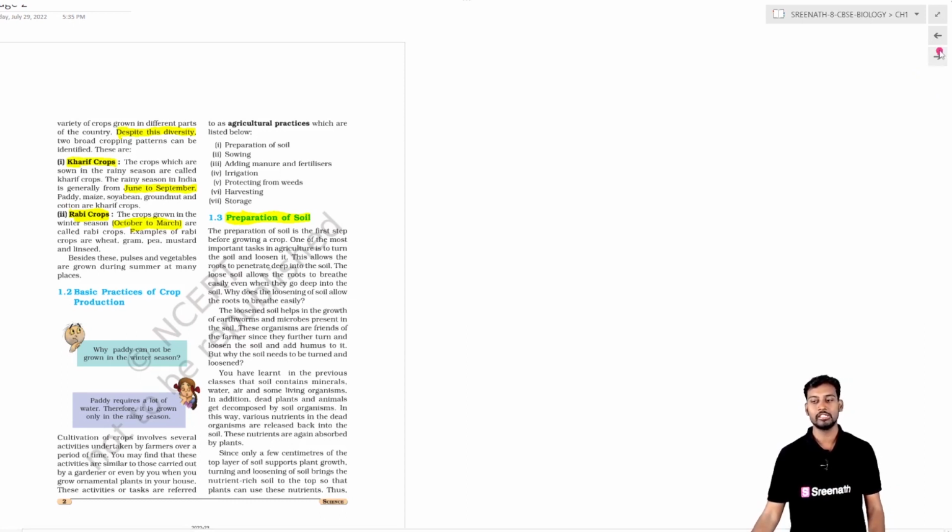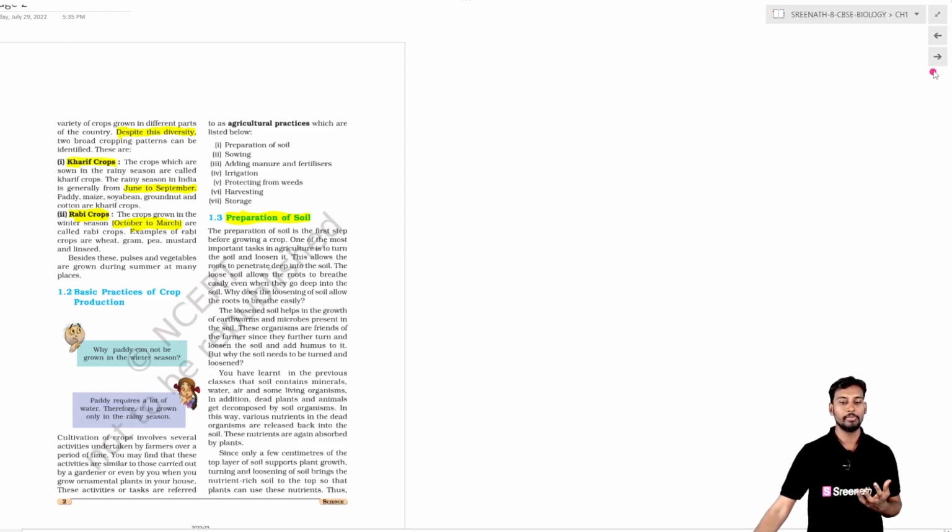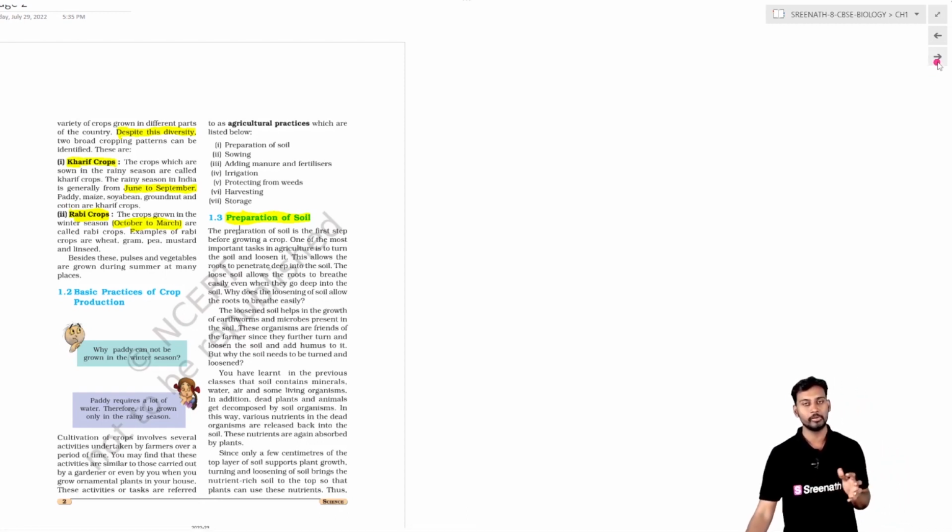Coming to irrigation, we will also discuss sprinklers and the drip system. Sprinklers and drip systems are basically used in places that are very dry and have a shortage of water. So irrigation is done by different means depending upon the season, the type of crop we are growing, and the type of soil. The needs of the soil and the needs of the crop are much needed for the irrigation part.